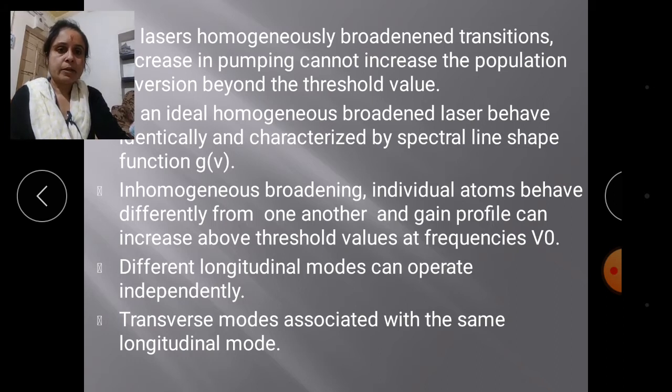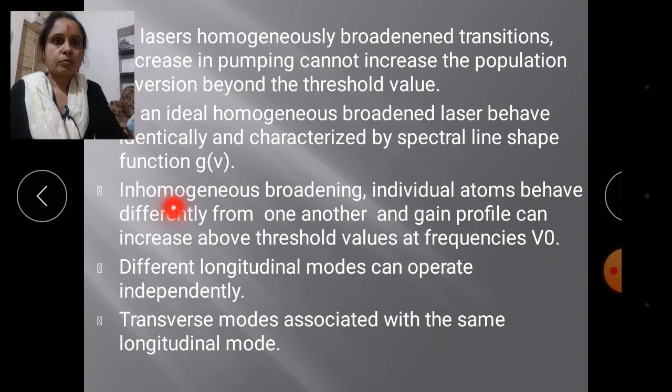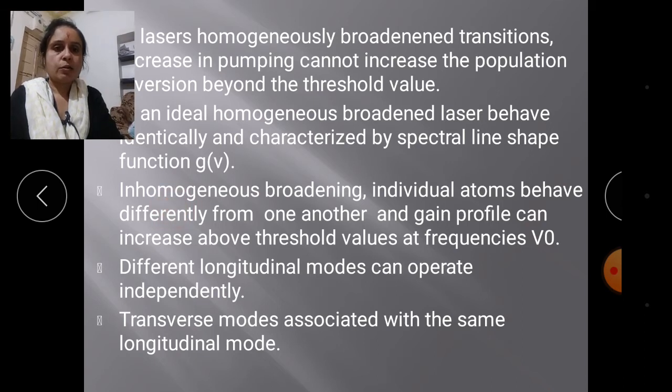So the modes will be defined at the axis of different spatial regions. So in this homogeneous broadening, we get the longitudinal modes in different spatial regions.